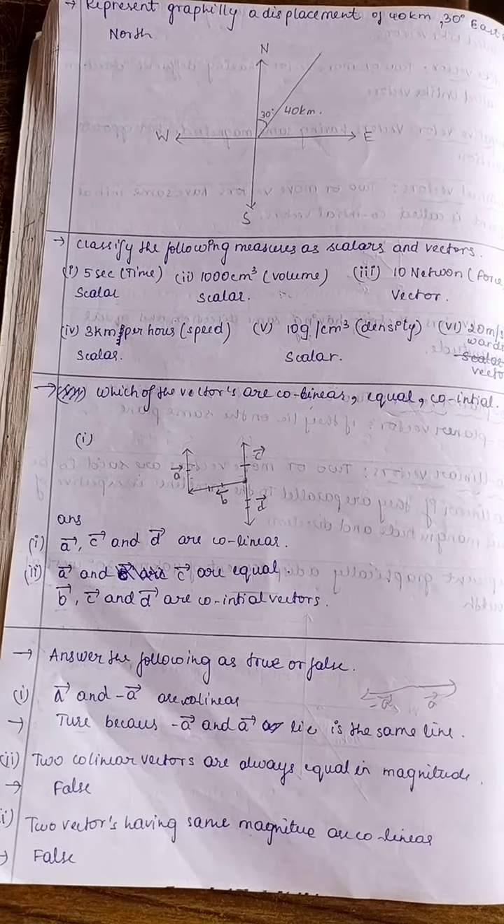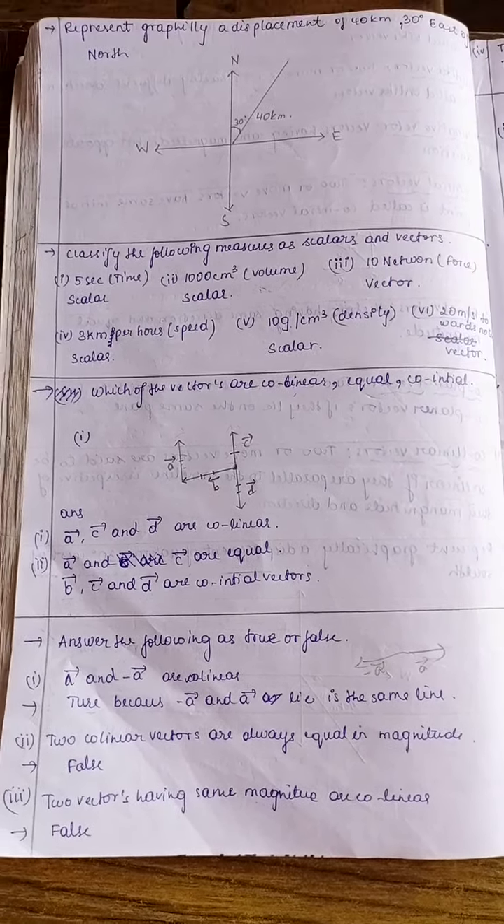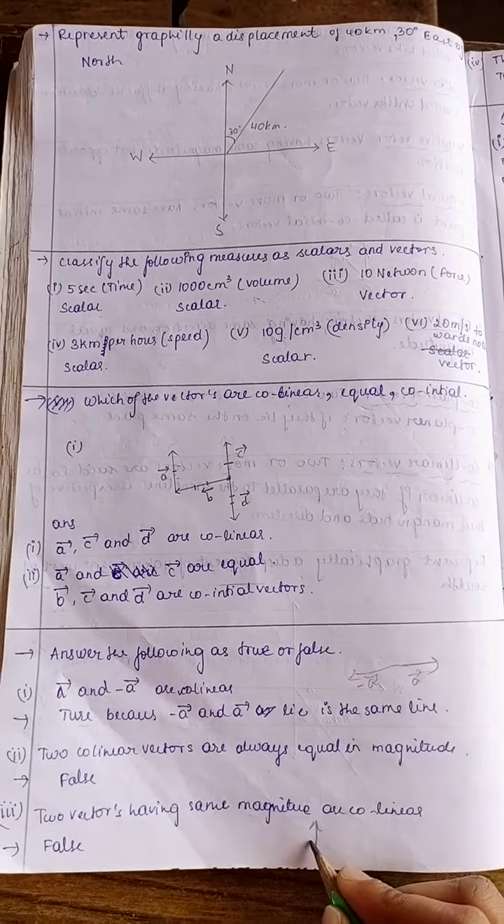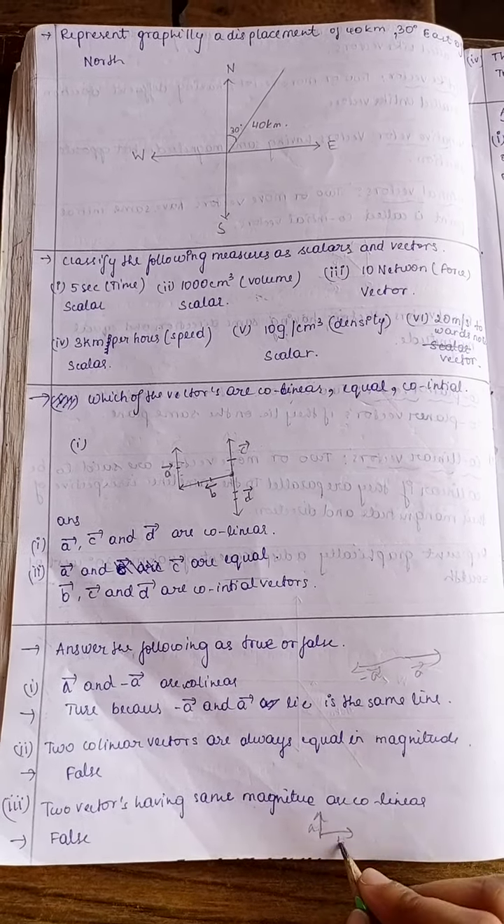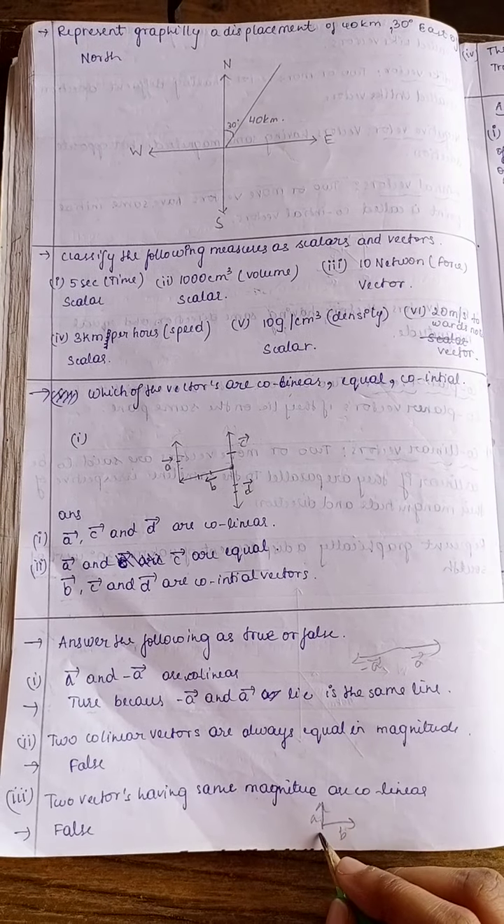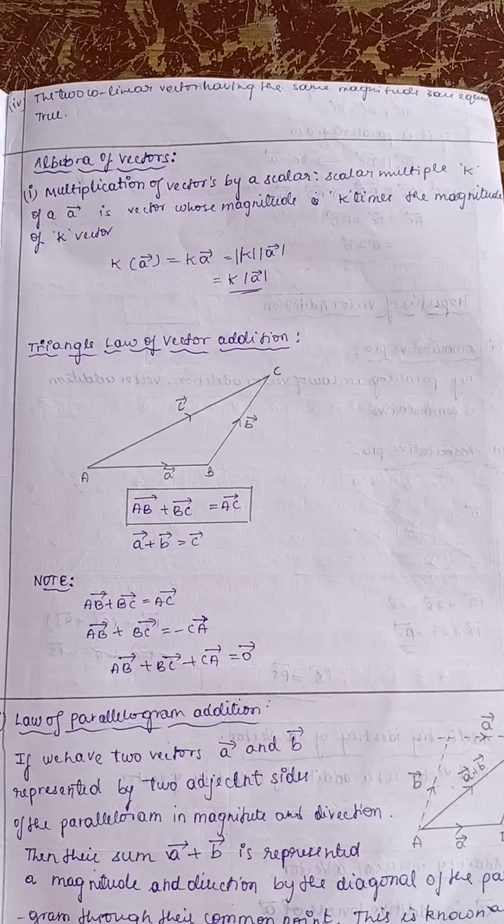This is false. Two vectors having the same magnitude are collinear. This is also false. Consider two vectors: here A is one vector, here B is another vector. These two have the same length, that means the magnitude is the same, but they are not parallel to each other. Therefore, this is not a collinear vector.